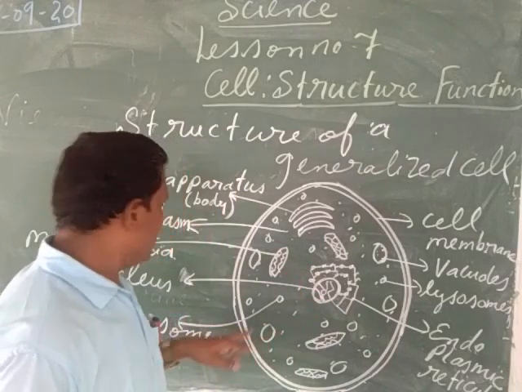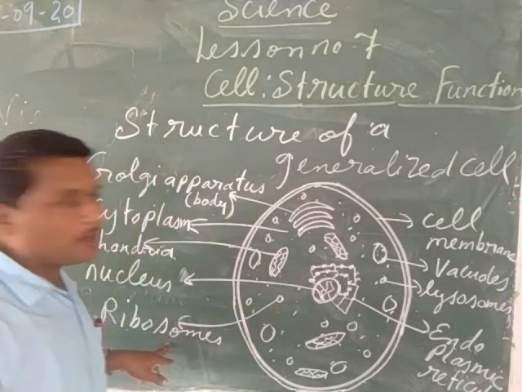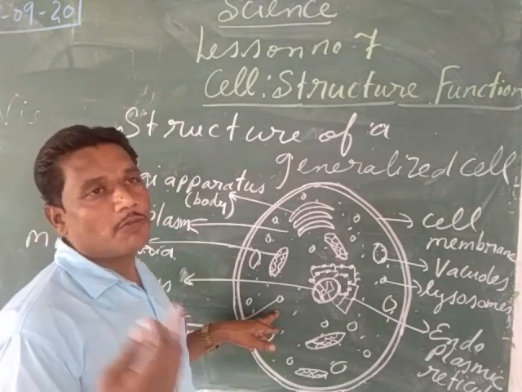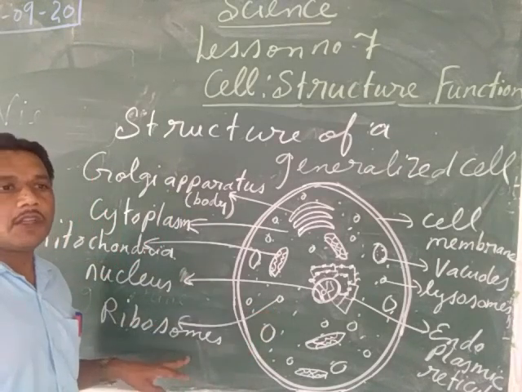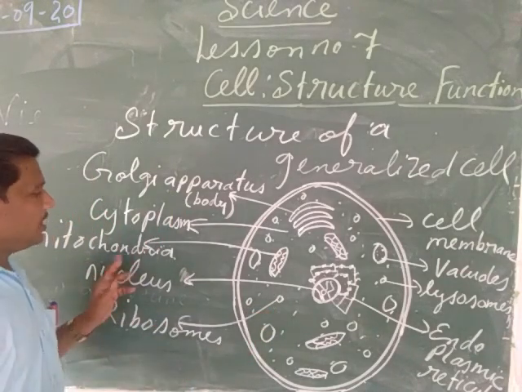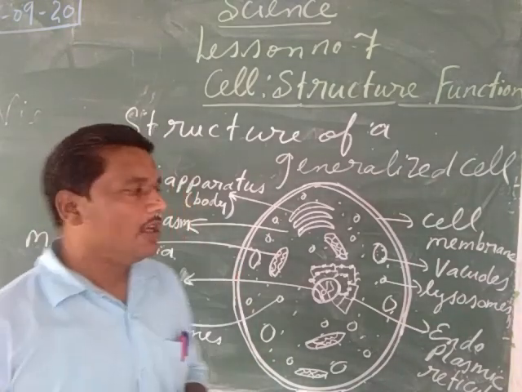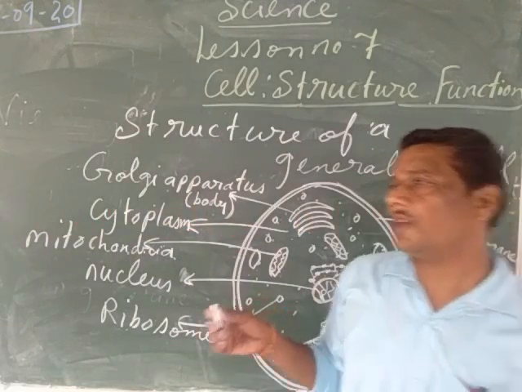In the same way, the ribosomes are known as the protein factories. Ribosomes are known as the protein factories because they help in the production of so much protein. And the mitochondria are called the powerhouse of the cell because the process of respiration takes place in the mitochondria, and mitochondria help in the release of energy from the food.